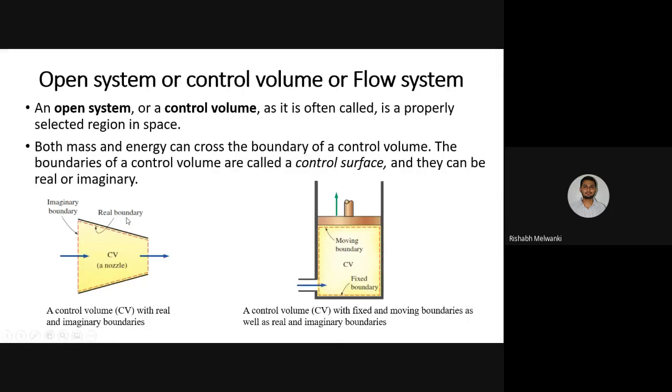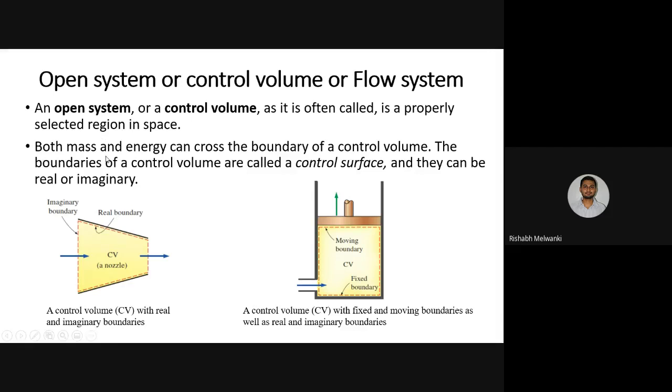If you consider an engine, we supply fuel, and what happens? The engine is also an example of an open system. When we supply fuel, work is generated, so work is transferred outside the system. That is work transfer. At the same time, whatever gas is inside the cylinder is also exhausted to the silencer. So mass is also transferring. That is why that system is an open system. We'll see how the nozzle works when we solve the numericals, and we'll be able to understand the examples of open systems.